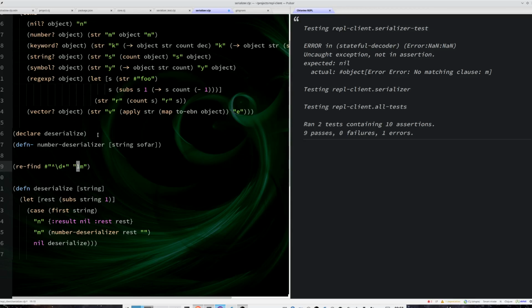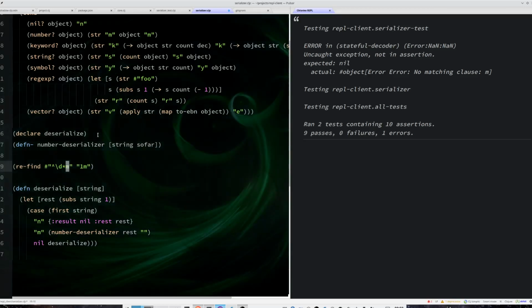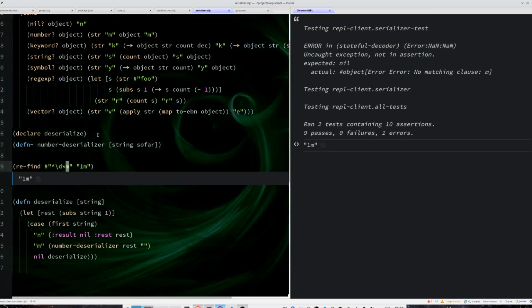It can be the first element, or it can be just the terminator if I have already parsed other numbers previously, and I want the M. This will get me 1M, which is actually not what I want, because I don't want this M in my result. So I am just going to do this, and now I have 1M and basically 1.